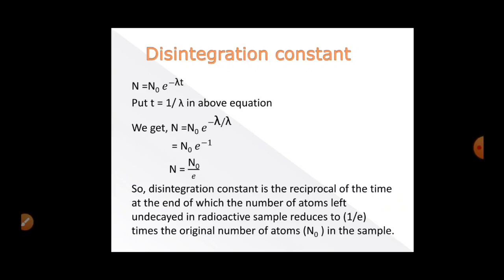So this was all about the disintegration constant, and in this presentation we studied the laws of radioactive disintegration and the radioactive decay law.